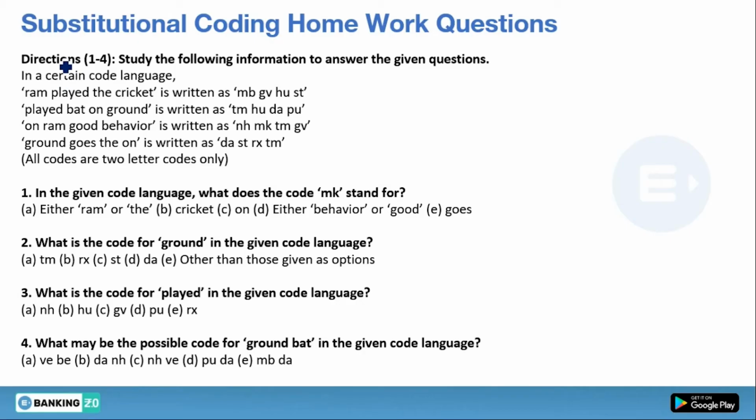Okay students, before starting today's video's question, we will first discuss the previous video's homework question. I hope you have all tried it. Try to verify your answers. First we will find out the common code by using the common word trick. Check the first and second statements. Which word is common? Played is common, and the common code in both statements is HU. So played code will be HU.